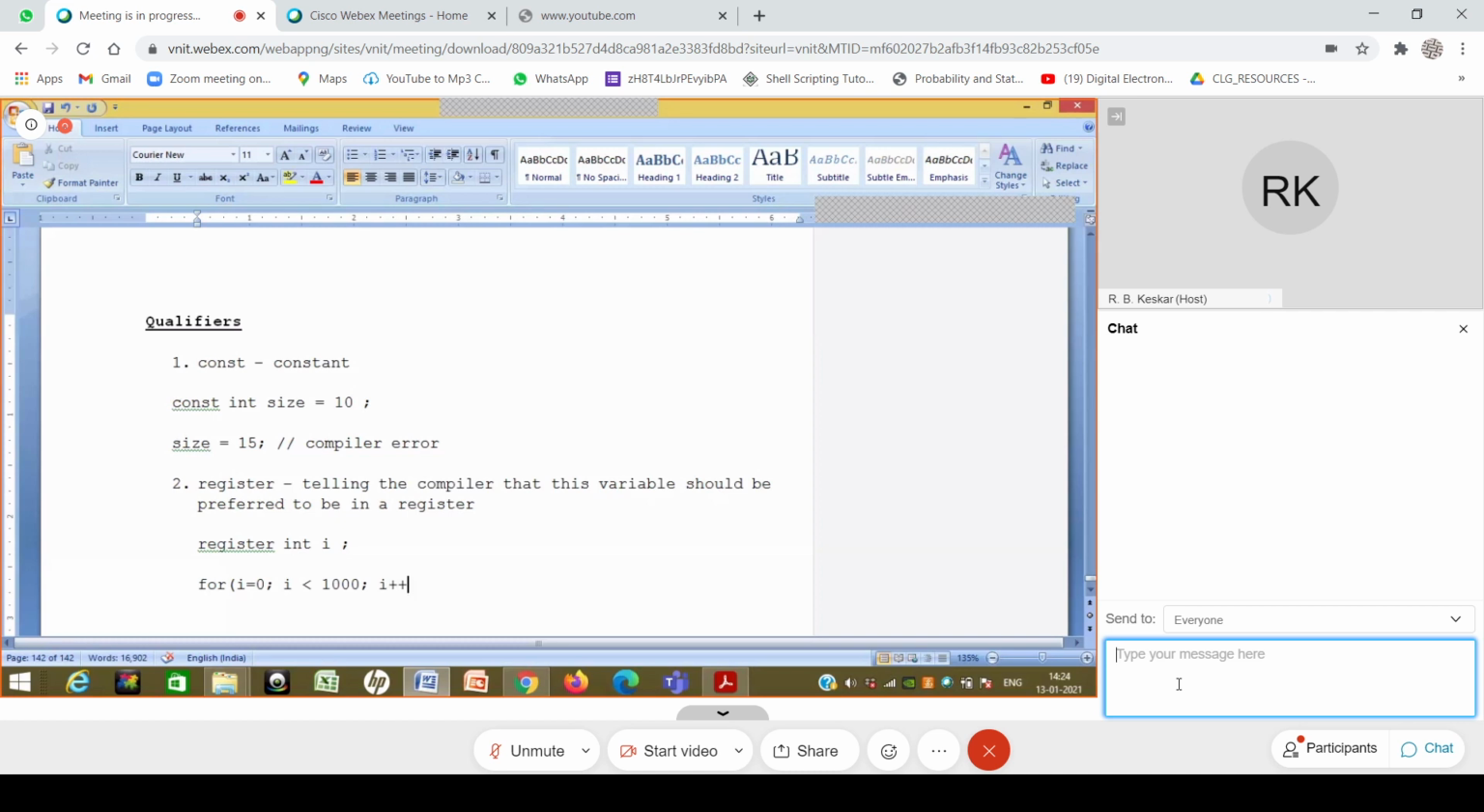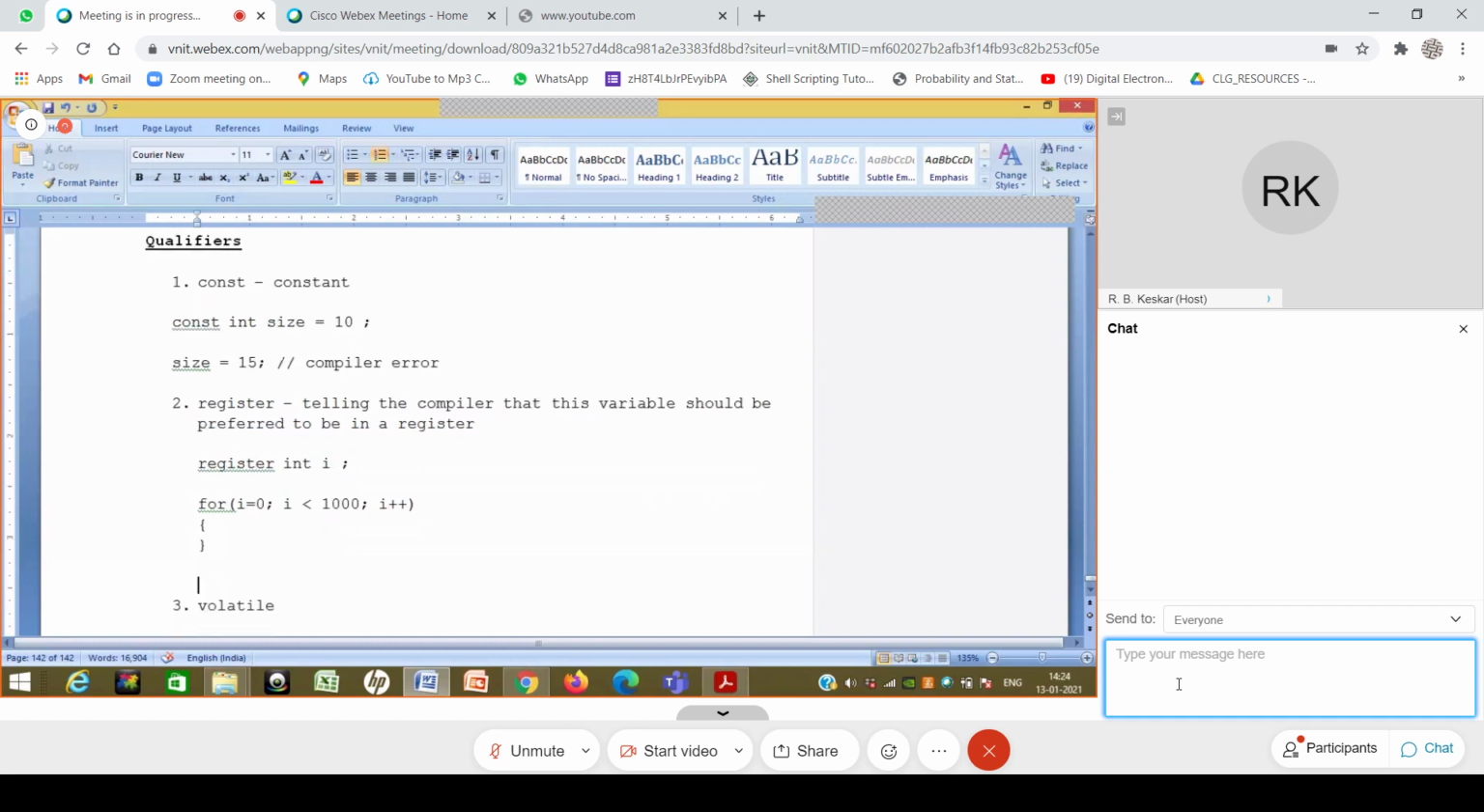So what we are saying over here to the compiler is that as much as possible, put the value of i in a register. Now, why is that important? Because there will be a lot of big code over here, and in the original days of computing, the number of registers was very limited.